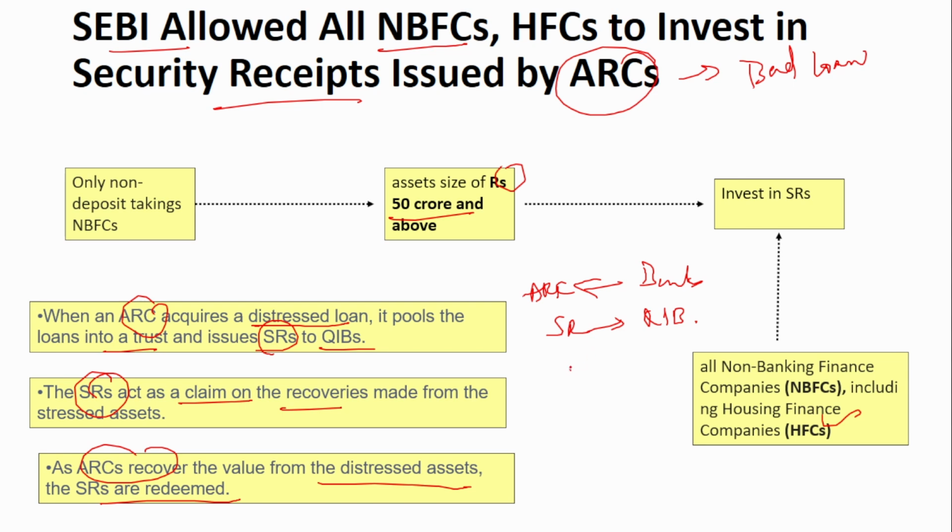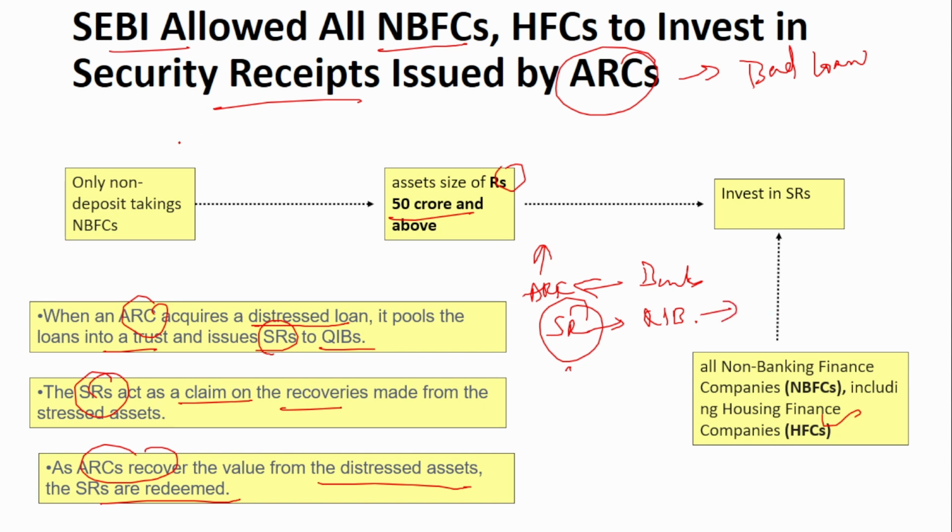When the ARC recovers the bad loan from the borrowers, that time the security receipts will be redeemed, just like mutual funds are redeemed at maturity time. So these security receipts are issued to the qualified institutional buyers.